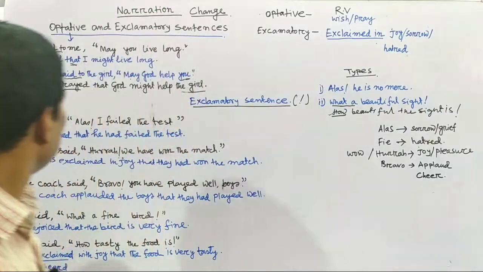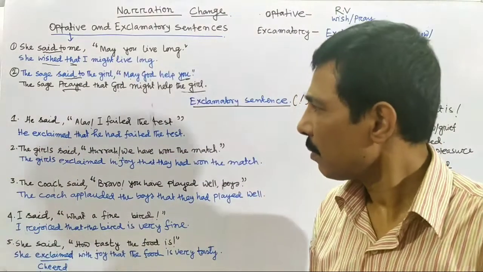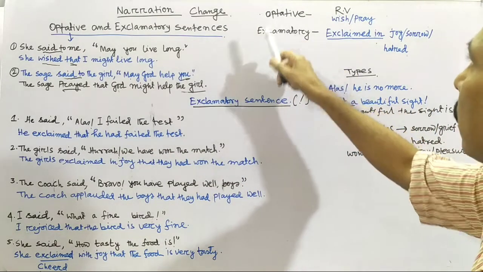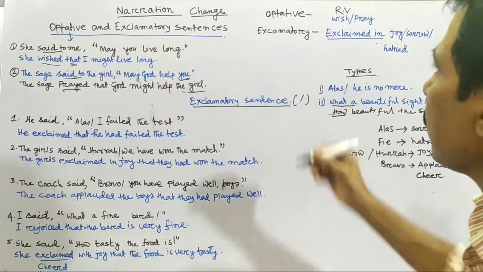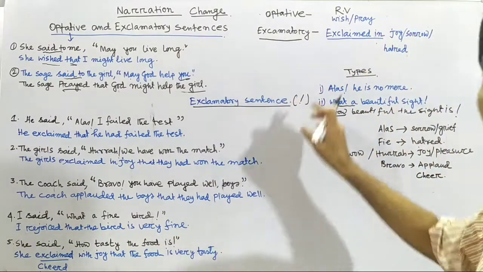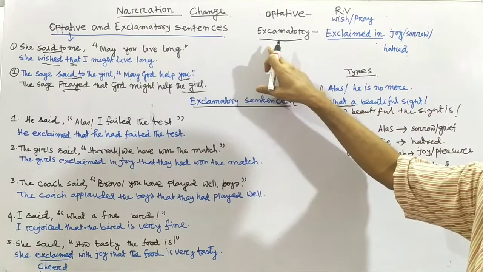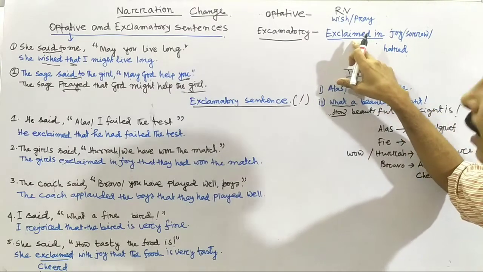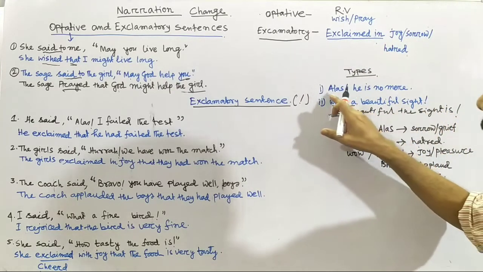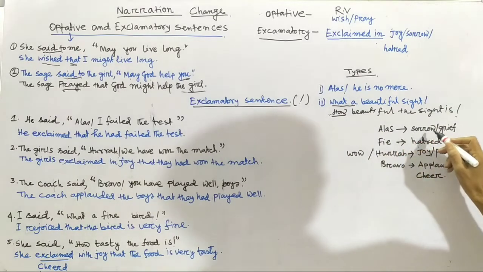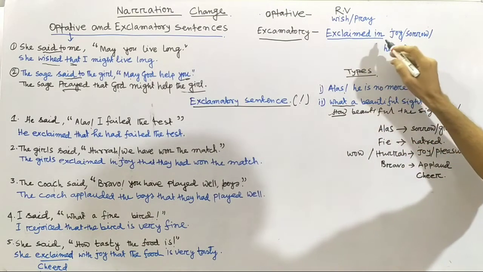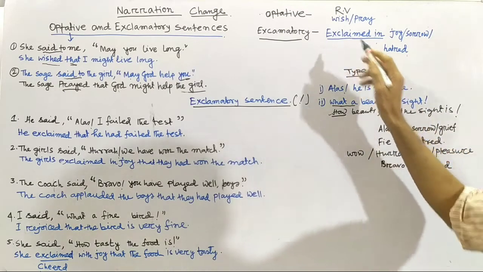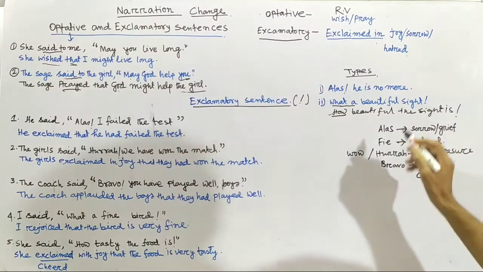Here is the first example. At first we look at the exclamatory sentence. For the exclamatory sentence, what reporting verb should we use? As it is an exclamatory sentence, we can simply write exclaim or exclaimed, and the interjection here, alas, expresses sorrow or grief. So we can write exclaimed in sorrow or grief. Fie expresses hatred, so we can write exclaimed in hatred.